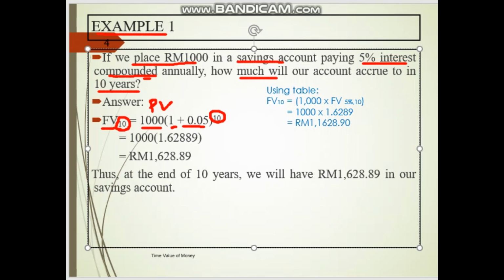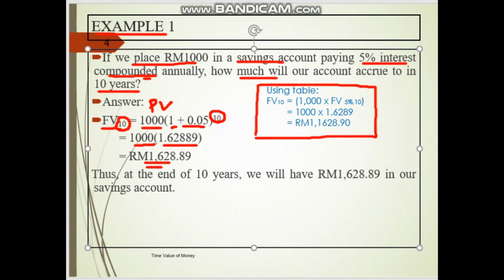If we use our calculator, 1000 times 1.62889, and the final answer is 1628.89.